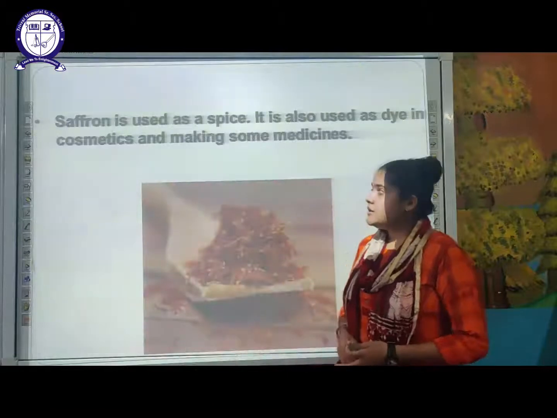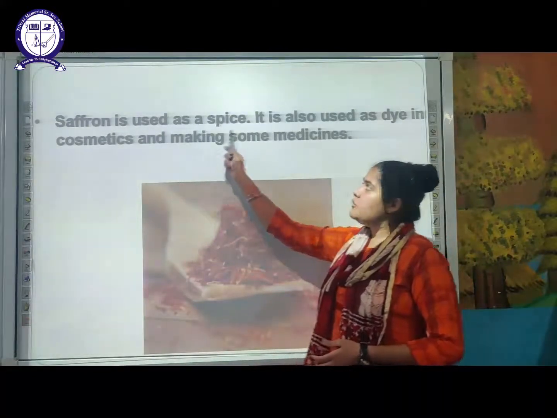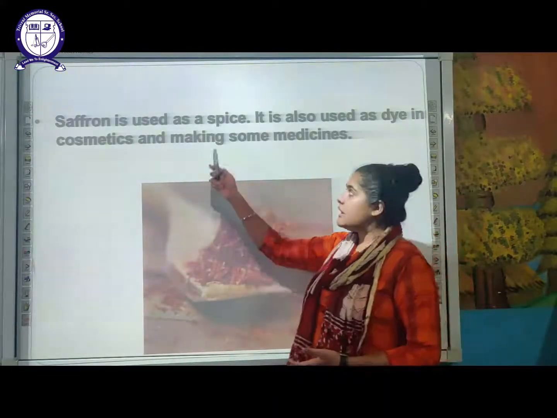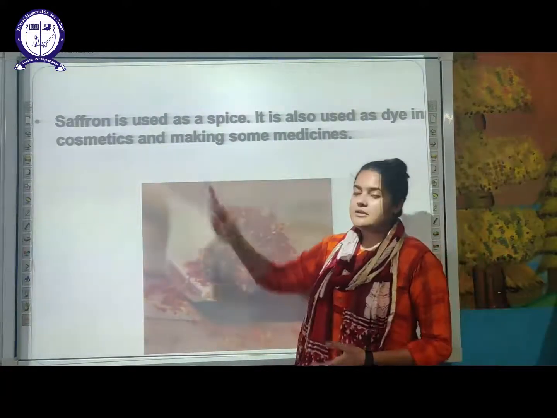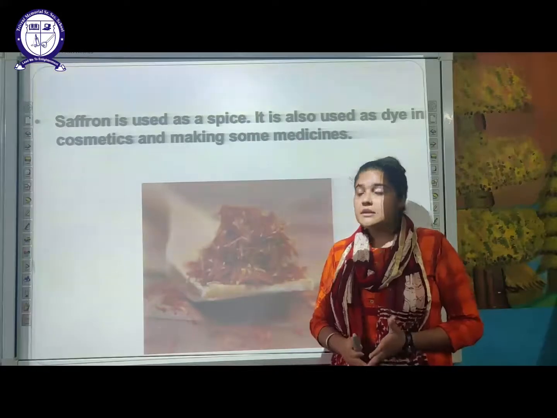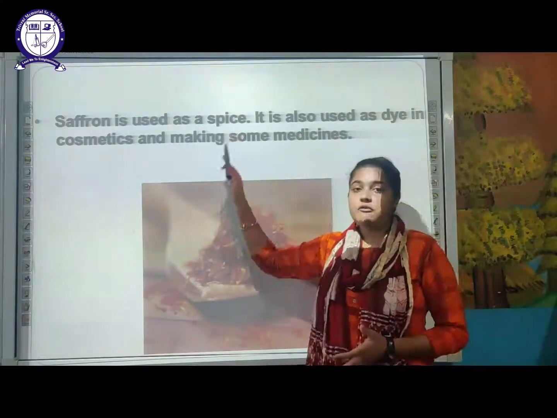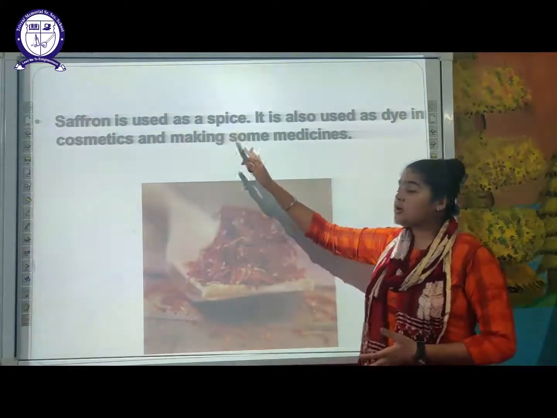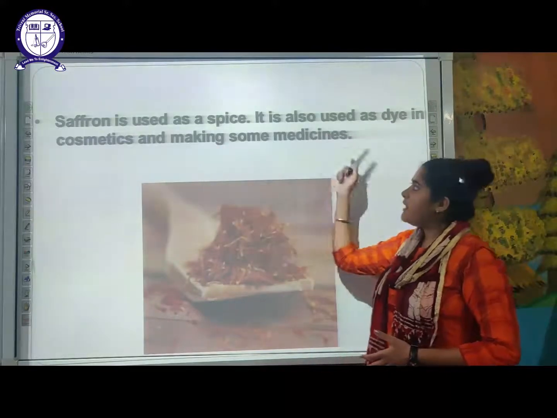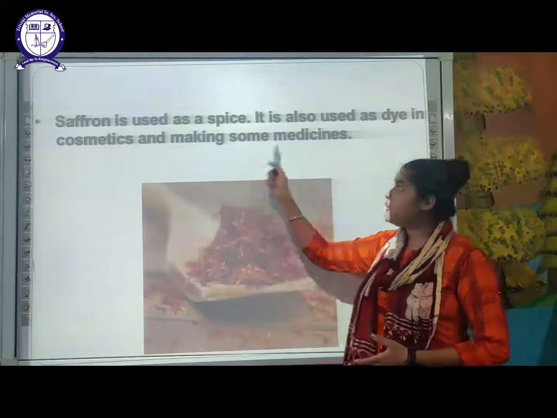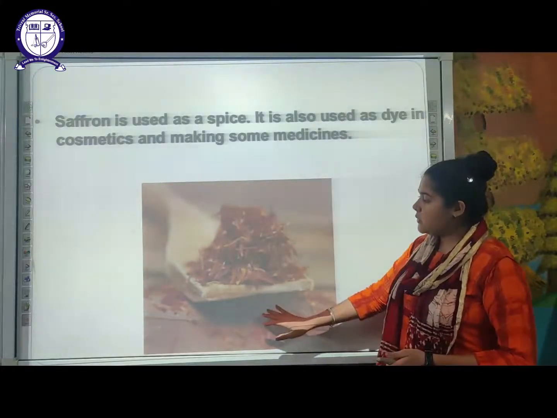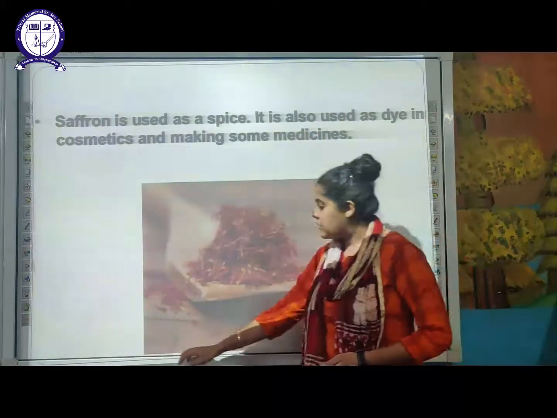The next is saffron, which is used as a spice, as we have discussed earlier, and it is also used as a dye in cosmetics. It is used as a spice for making our food very tasty, and because it has a very good fragrance. It is used as a dye in cosmetics, as well as for making medicine. Here you can see saffron.